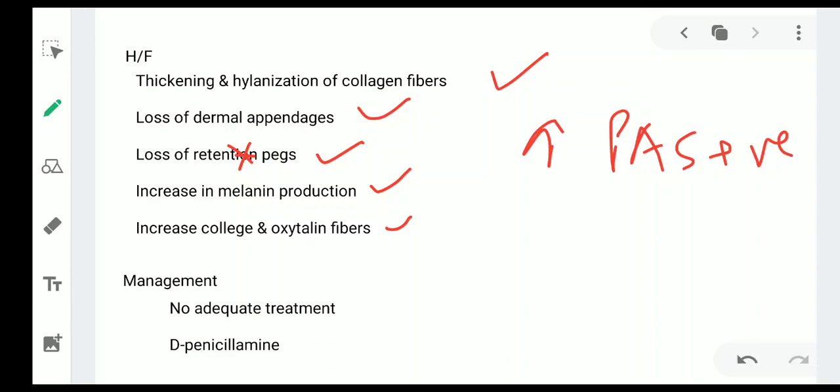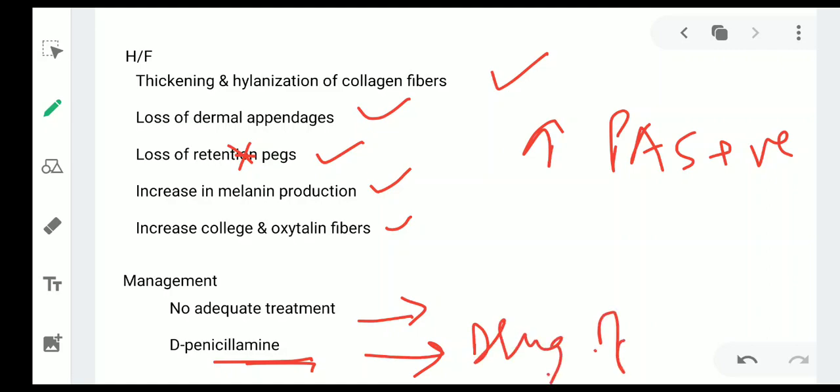So coming to the management, no adequate treatment is there, but few theories suggest that D-penicillamine is the drug of choice for this condition. So here we conclude the part 3 of skin lesions.